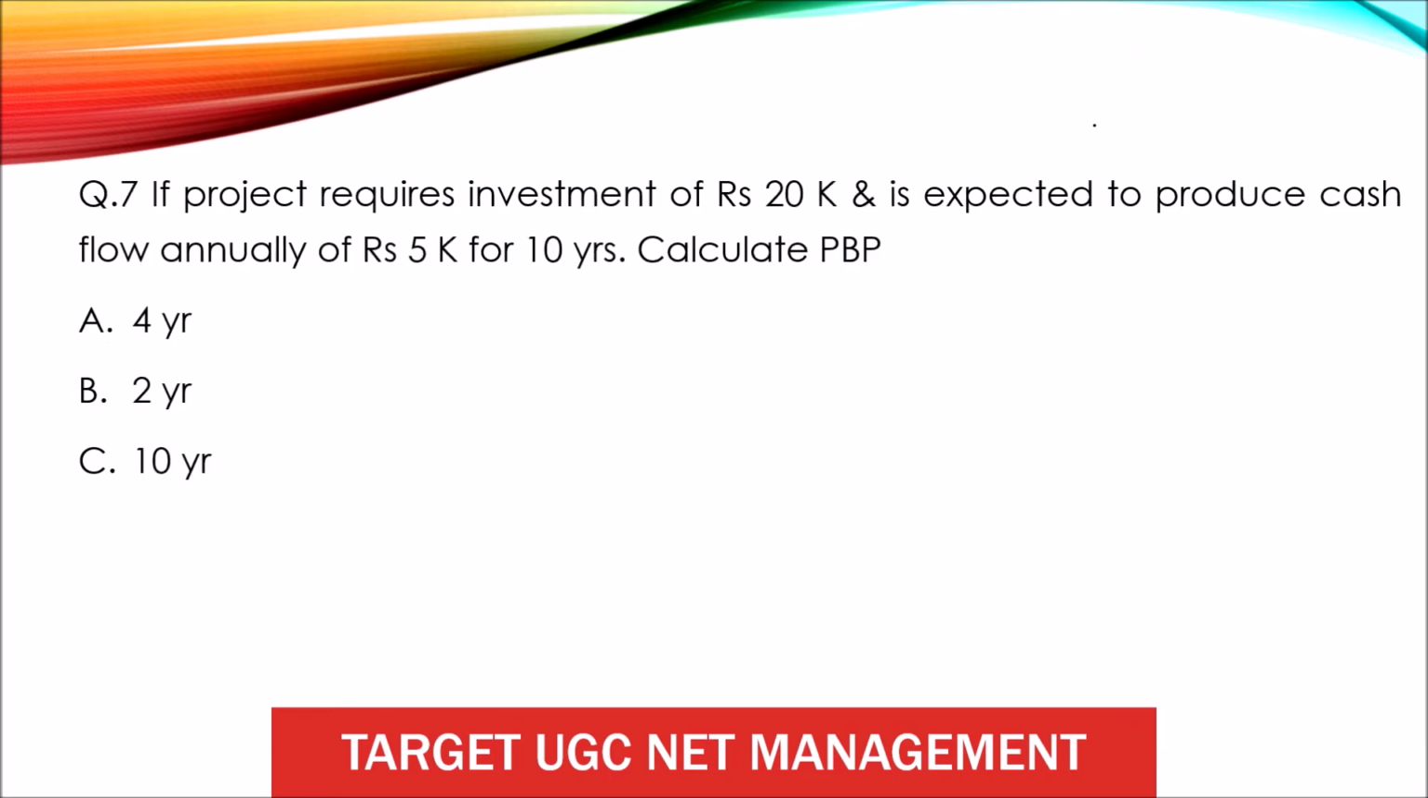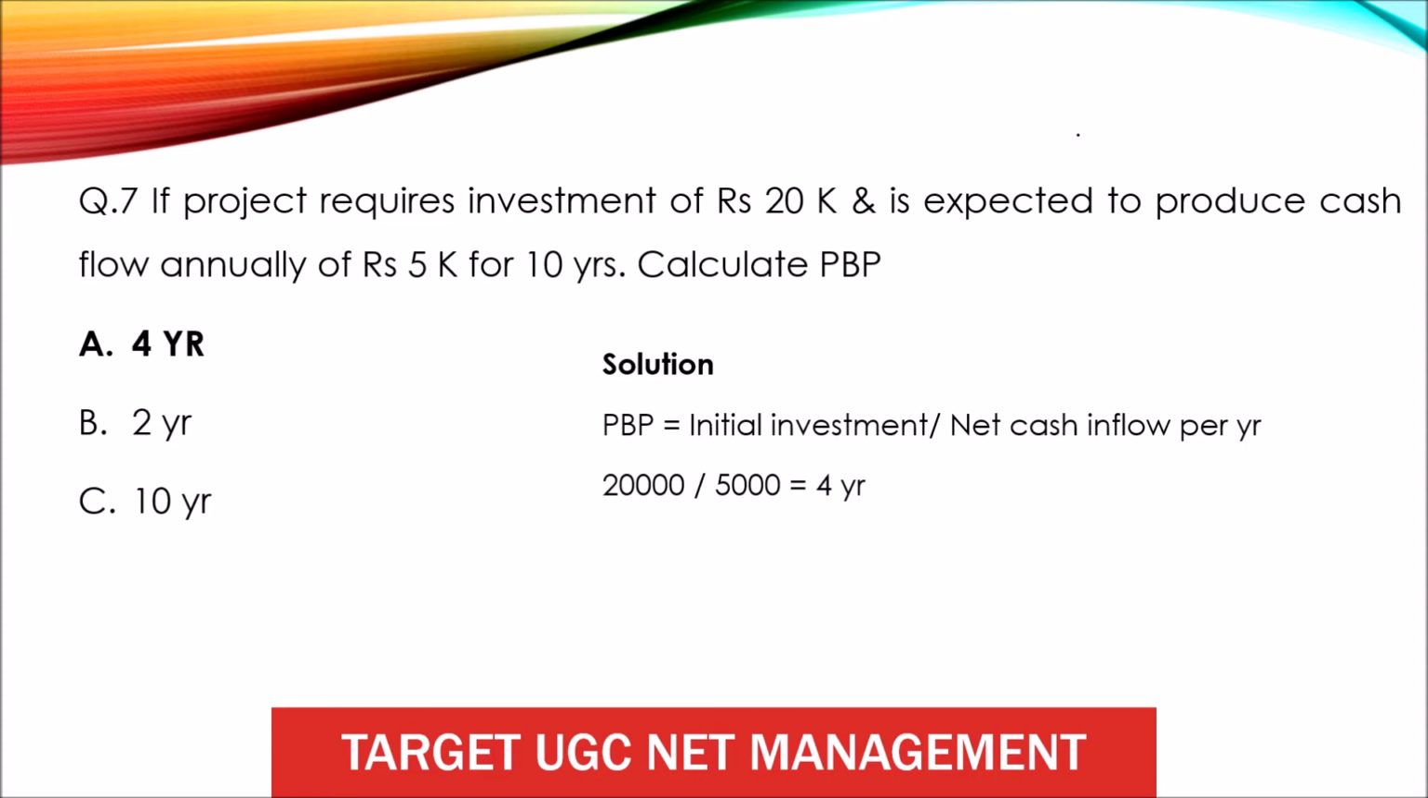Question 7. If a project requires an investment of rupees 20,000 and is expected to produce cash flow annually of rupees 5,000 for 10 years, calculate the payback period. So what is the formula of payback period? It is simply total investment divided by net cash inflow, right? So total investment is 20,000 and you are going to divide it by the annual flow of 5,000. So 20,000 divided by 5,000, we get 4 years. So the payback period is 4 years. Easy? Simply put in the formula of payback period.